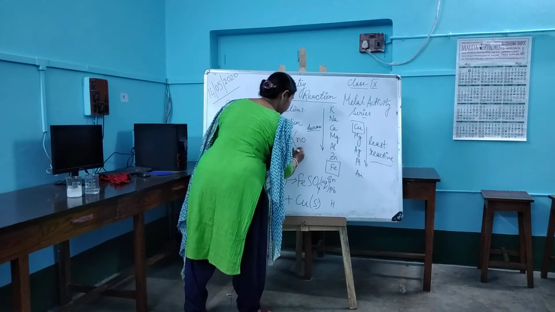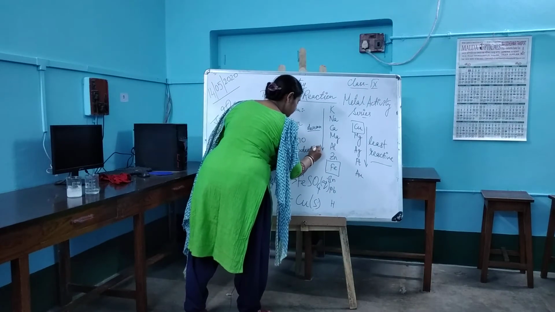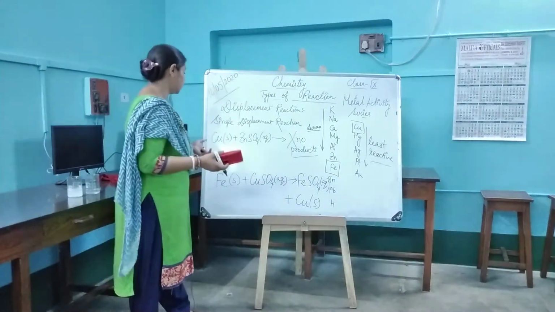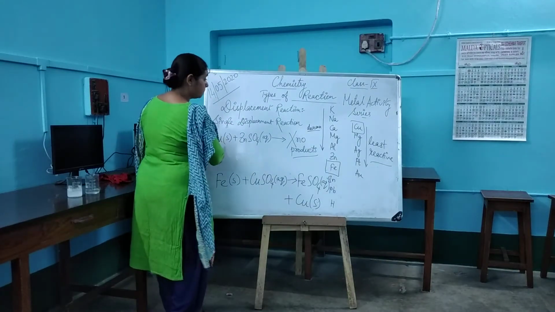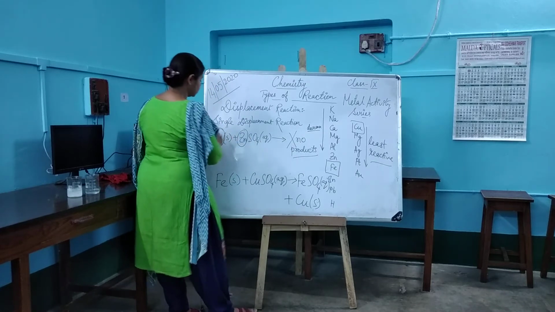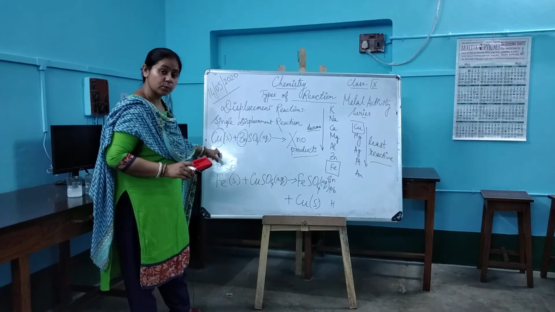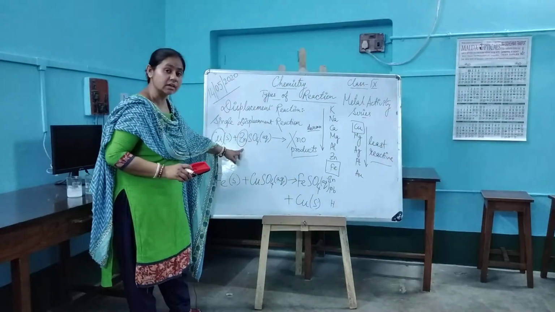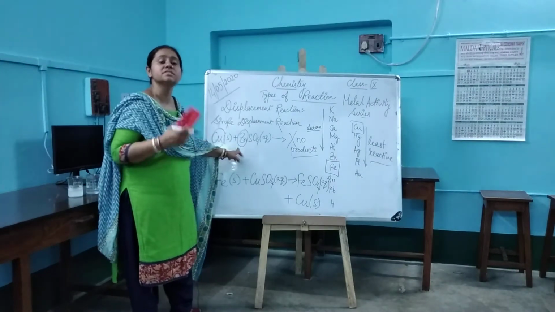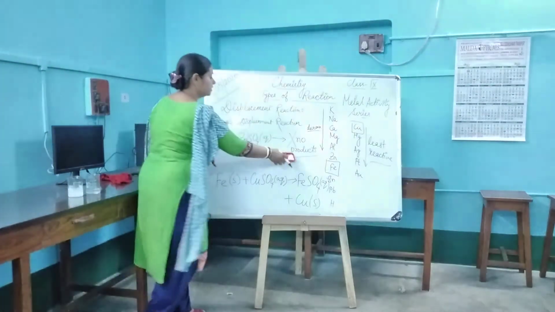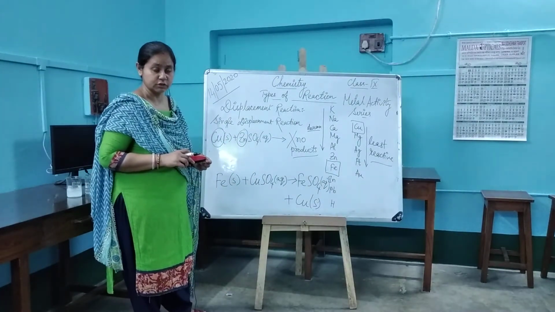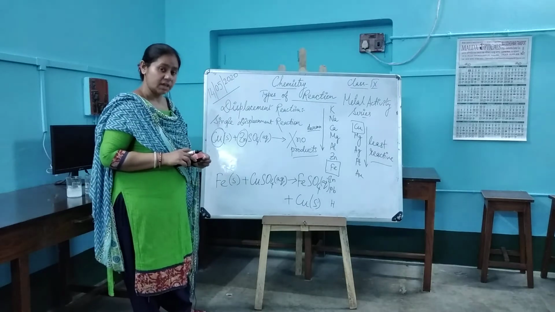No products will be formed. What is the reason behind it? The reason is very clear. Copper is weaker as compared to zinc. Copper is a weak metal as compared to zinc. So, copper can never displace zinc from its solution. That is why the reaction will not take place and you won't get any products over here. So, is it clear to you, everybody?